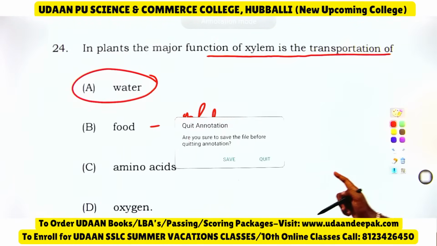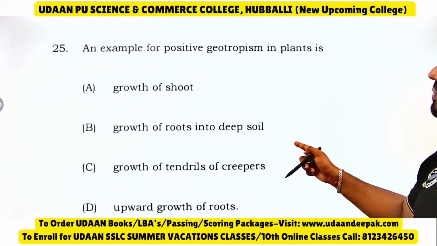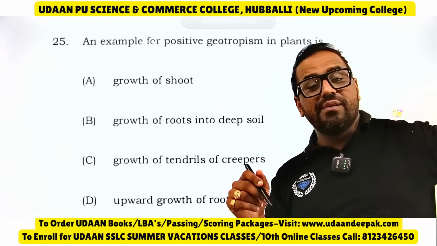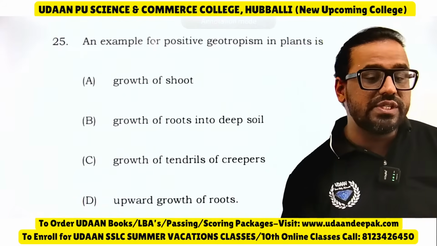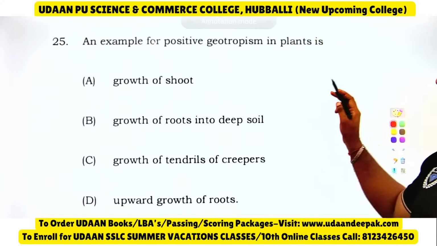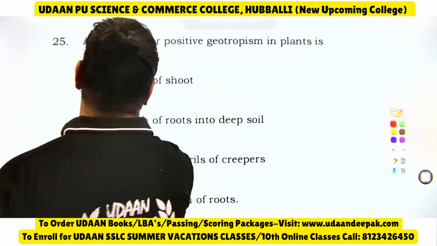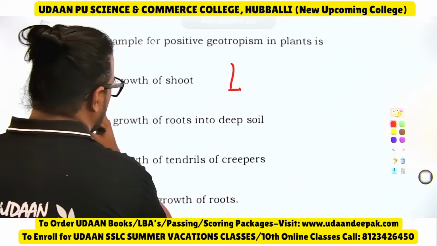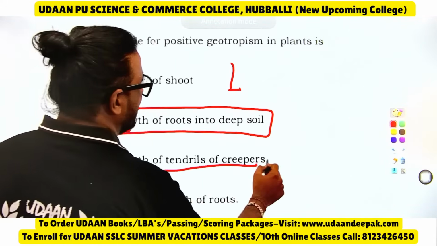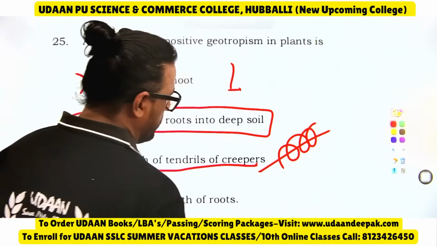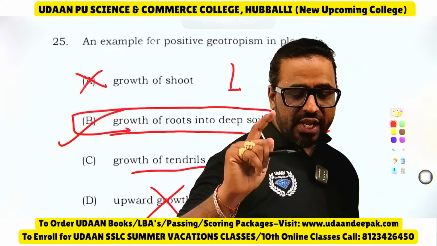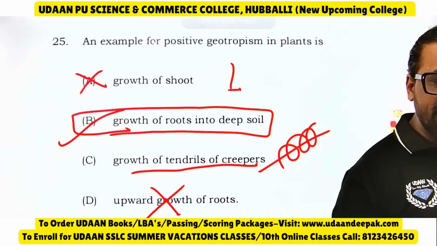They will be asked on the activities, so you should go through the activities. Next, an example for positive geotropism is, see, they have asked which is positive for geotropism. So let me know which is the example for positive geotropism here. Growth of shoot, it will grow against gravity, wrong. Growth of roots in deep soil, yes, this is positive geotropism. Growth of tendrils, tendrils take support and grow. Upward growth of root does not happen. So the right answer is option B here. So directly you write option B.